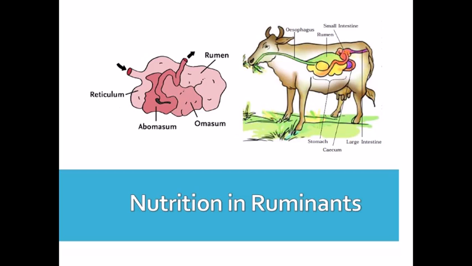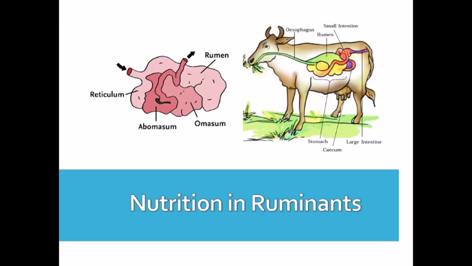This process of chewing food again is called rumination. Their stomach is also different. Their stomach is divided into 4 chambers known as rumen, reticulum, omasum and abomasum. This type of stomach is called a compound stomach. The food that is swallowed goes into the first chamber, which is called the rumen, and here it is partially digested, and then it goes to the second chamber, known as the reticulum, from where it is returned to the mouth for thorough chewing.